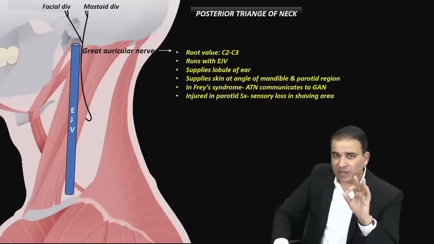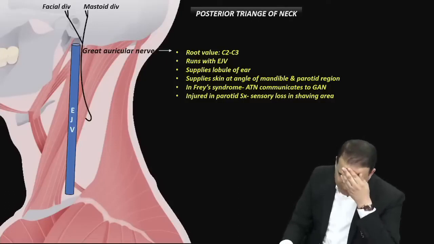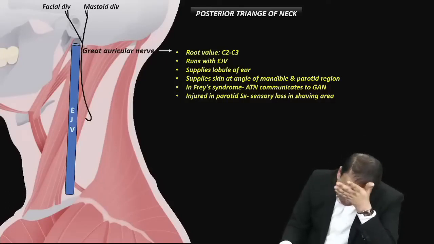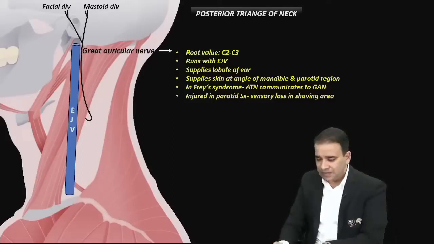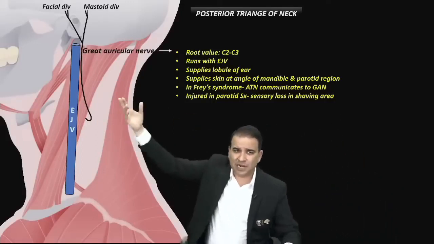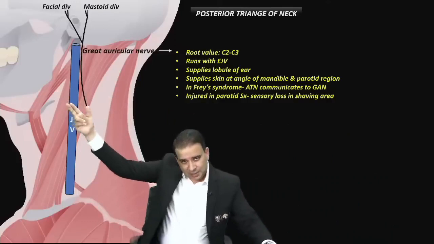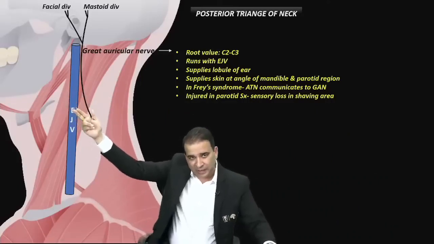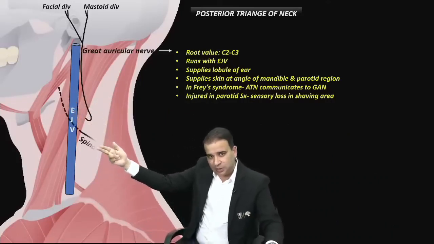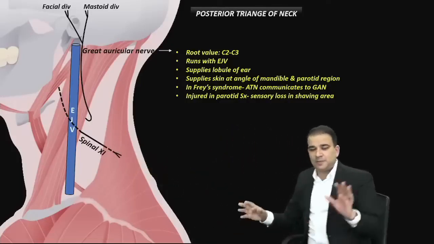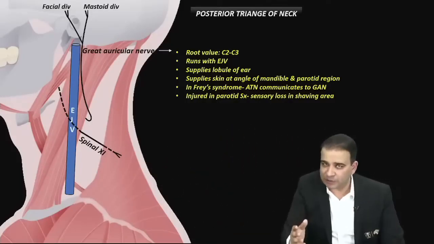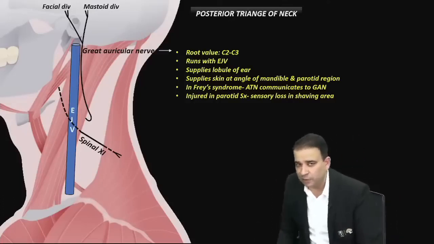Now another nerve which is very important in this posterior triangle, which is basically the content of this triangle, is the spinal accessory nerve. The spinal accessory nerve starts from above and comes down through the carotid triangle. Then it passes deep to the sternocleidomastoid, then into this posterior triangle, and then passes deep to the trapezius muscle and supplies it here. The spinal accessory nerve supplies both sternocleidomastoid and trapezius.